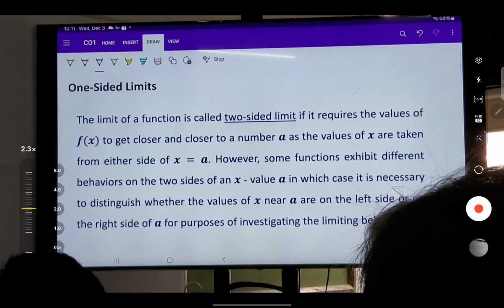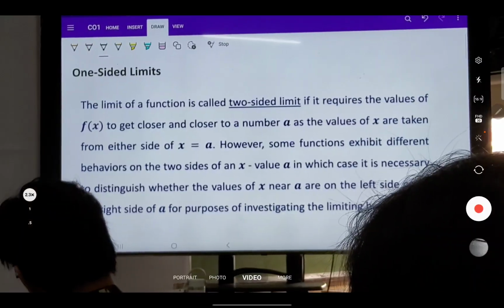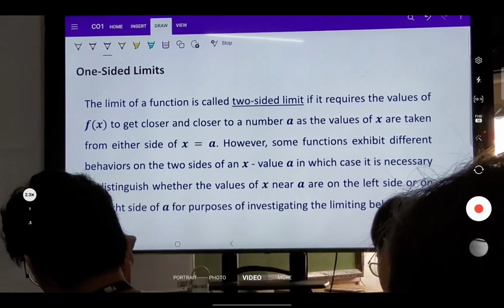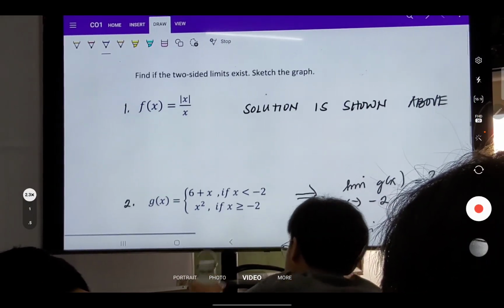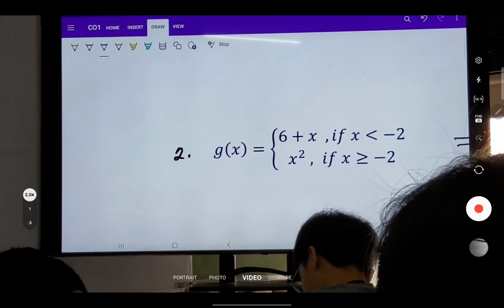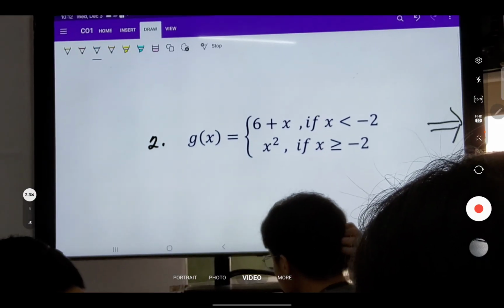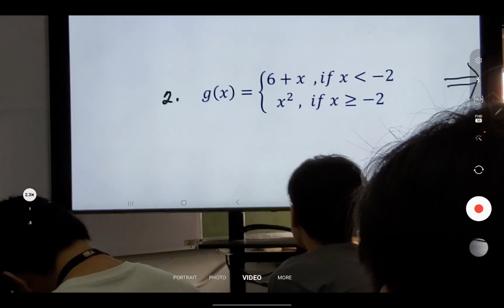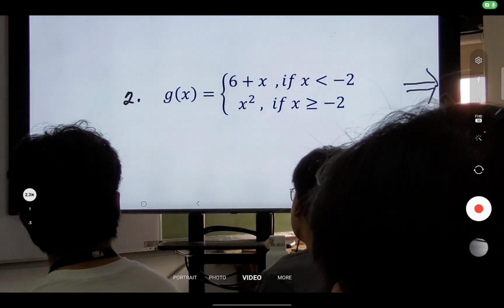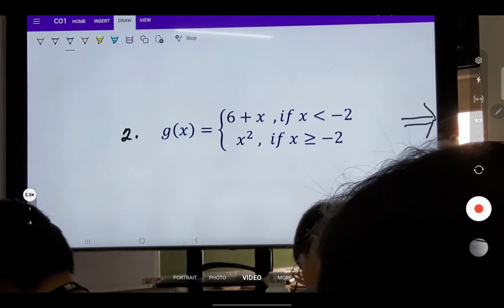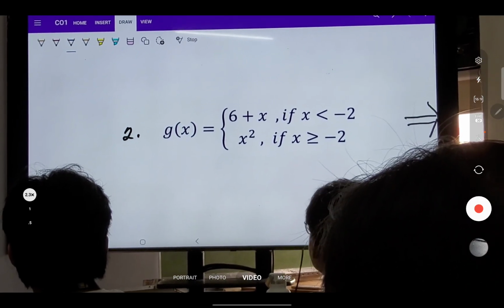However, some functions exhibit different behaviors on two sides of the value of x. Ito yung example. If you're going to look at ito, because this is actually what? A piecewise defined function. Diba? So, on different parts, different intervals, different values of x, may iba-ibang values of your y. Iba-iba yung rule of association. Remember? We have a function g of x. Kaya lang, instead of just one rule of association, dalawang rule of association natin.